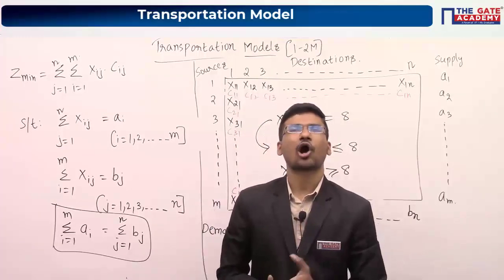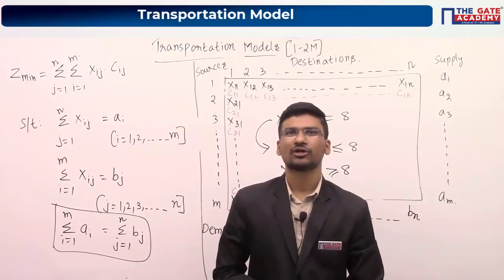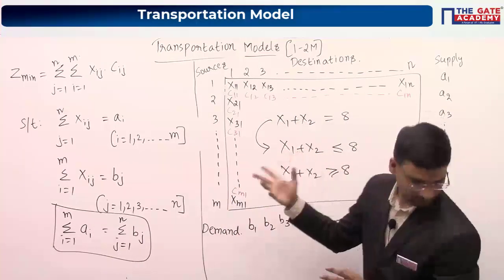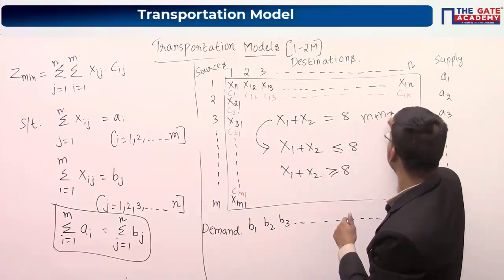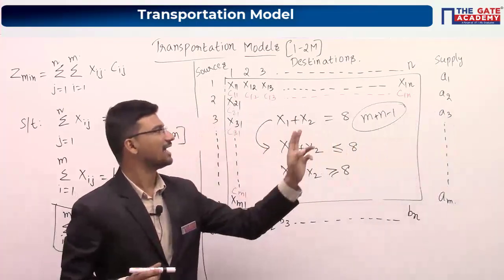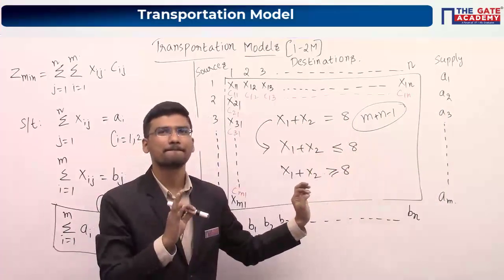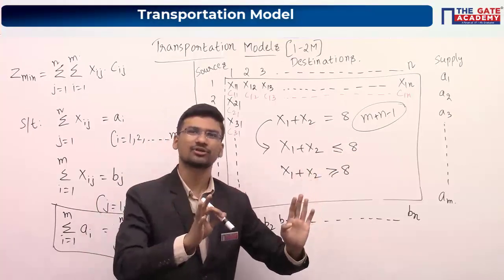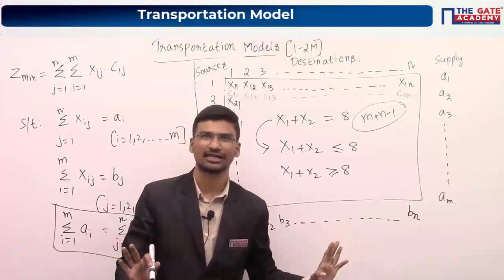Next type of solution, optimal solution. I have erased m plus n minus 1. So if a feasible solution contains m plus n minus 1 allocations, then we call that particular solution a basic feasible solution. Don't worry about these terms. Once we solve numericals, then only you will come to understand them, otherwise you will not understand.